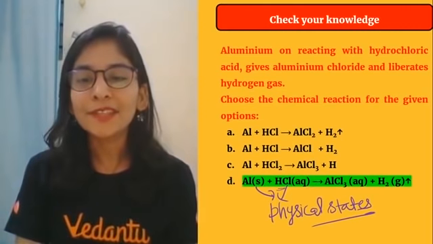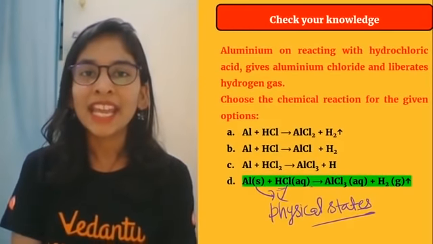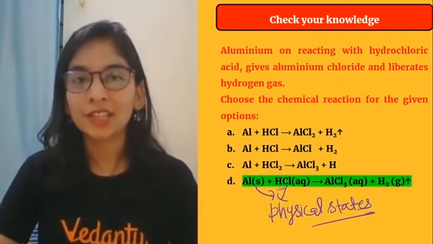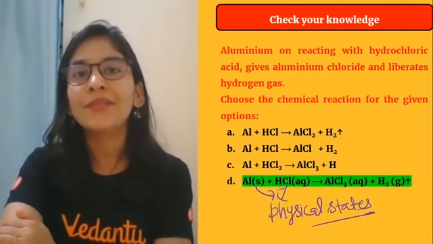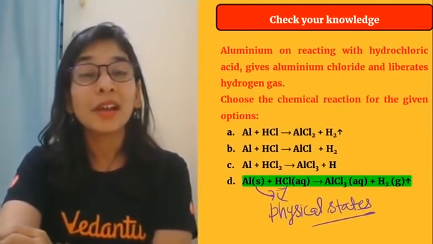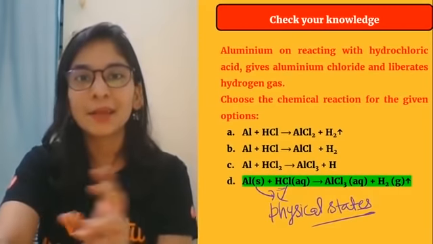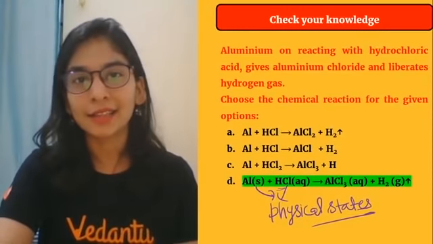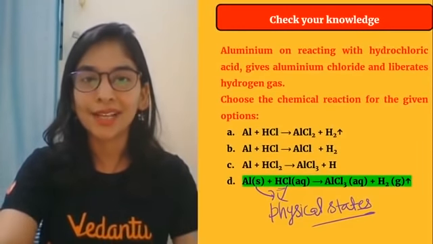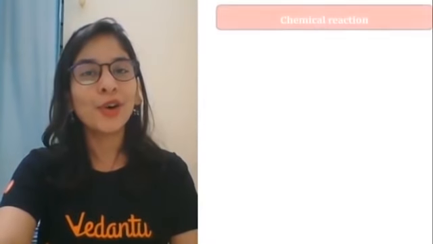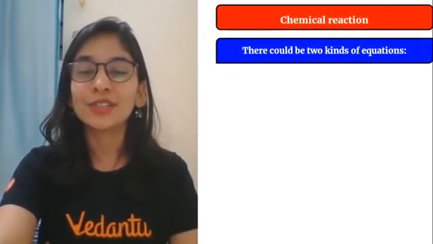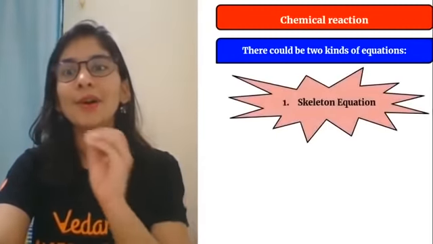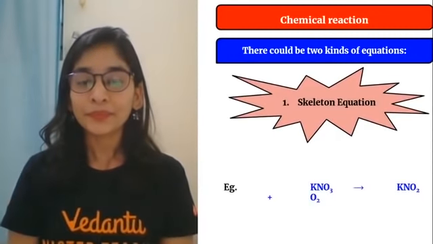What else can you do? If some temperature is required, pressure is required, or if some catalyst is required, you can write it on the arrow. A catalyst speeds up the reaction rate. If this reaction would happen in 5 hours, then if you put in some specific chemical substance, it can happen in 1 hour also. So it speeds up the rate of completion of the reaction. All right, students, I hope you got it. I hope you understood how you should write your chemical reaction in terms of a skeletal equation. Okay, students, do remember it.